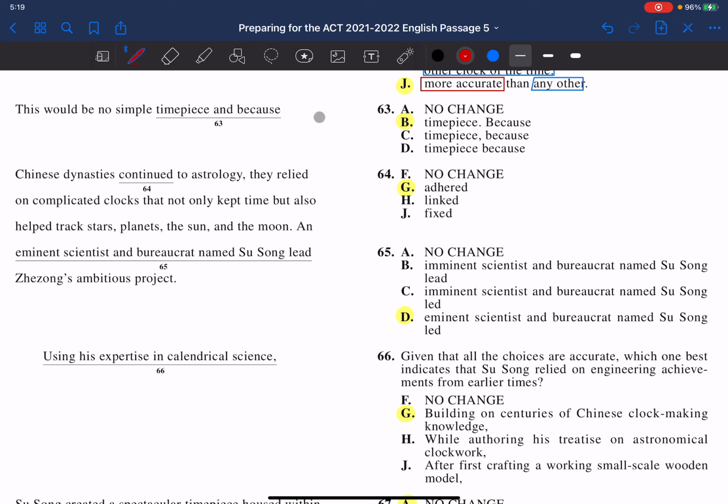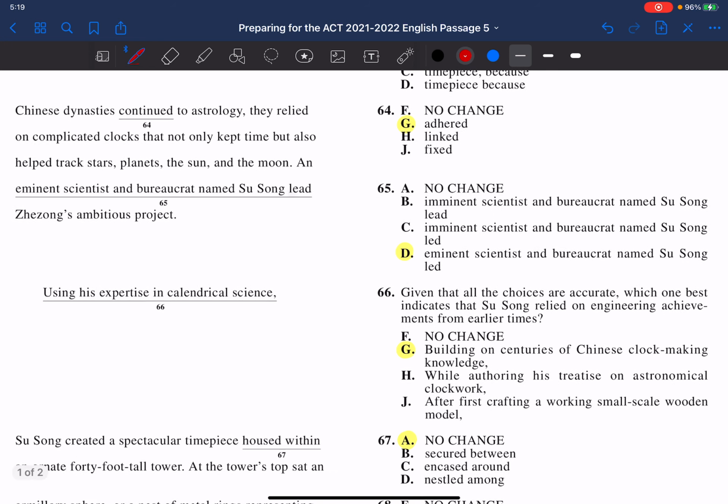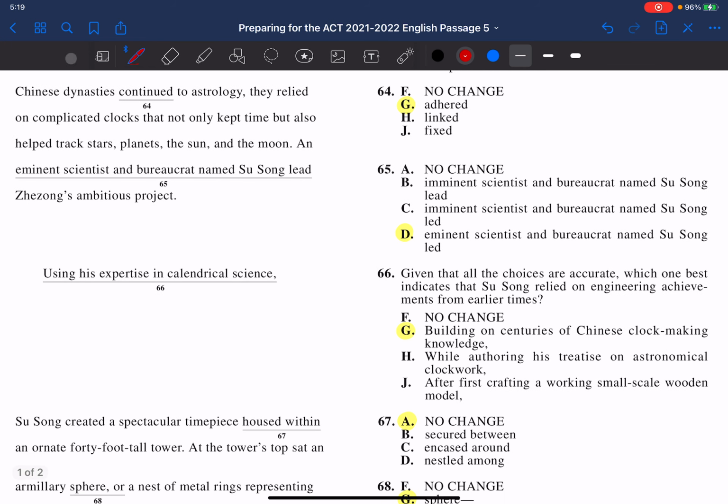But if we kept the rest of it as part of the sentence, then we introduce a new noun, Chinese dynasties continued. And so that's why we have letter B, because it separates it so that it's its own sentence, and then we have Chinese dynasties continue to astrology on its own. Separate noun, separate sentence. Here it says Chinese dynasties continued.